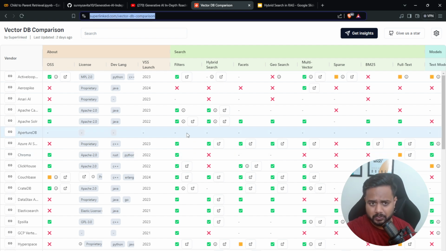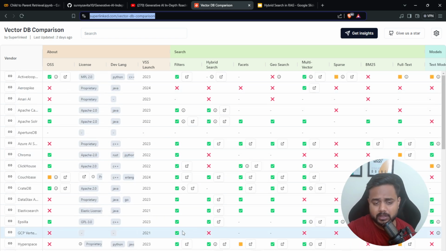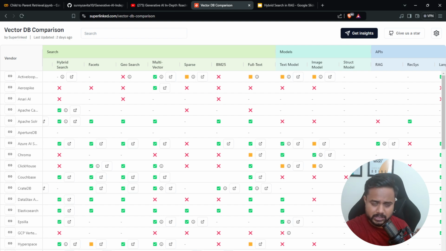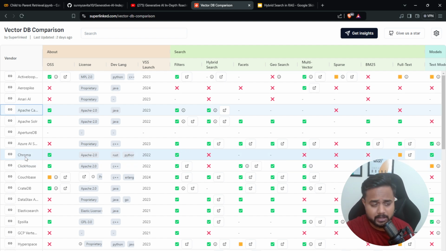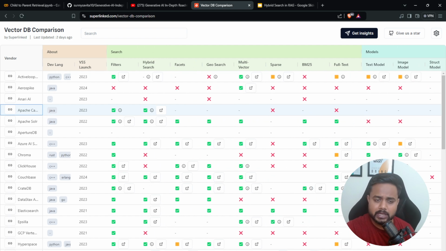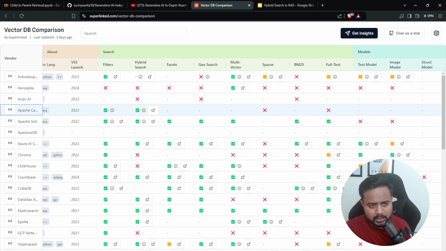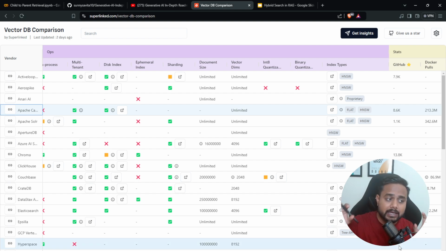I will give you inside the description. So here you will find almost all the data types, and here they have given you the factors based on which particular factor they are going to select the database. So here you will find Apache Cassandra, MongoDB, Chroma, Pinecone, Faiss, right? Different databases and the properties related to those particular databases, whether we can use them for different categories, different kinds of filtration, hybrid search, different types of modality, whether it's open source or it has community support or not. Everything they have defined over here, so that you will get a clear-cut understanding with respect to the vector database, right?